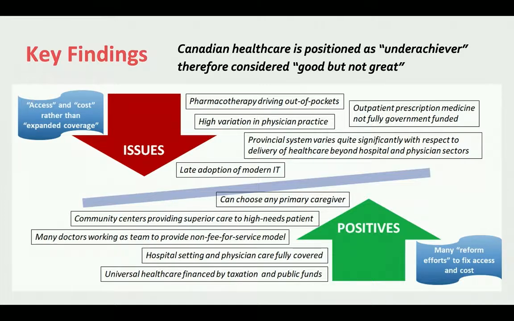Also, there's a late adoption of modern IT, and there have been many reform efforts to actually fix access and cost. There are some positives that we identified for the Canadian healthcare system, and you can see them on the bottom left of the slide. It's a universal healthcare system financed by taxation and public funds, and hospital setting and physician care are fully covered, as indicated in the previous slide, layer 1.